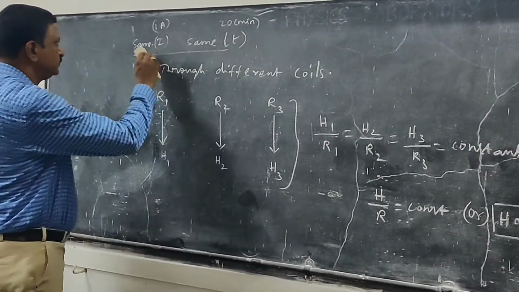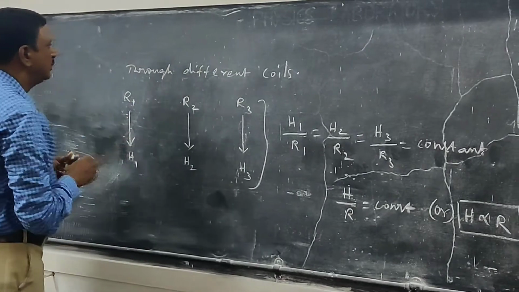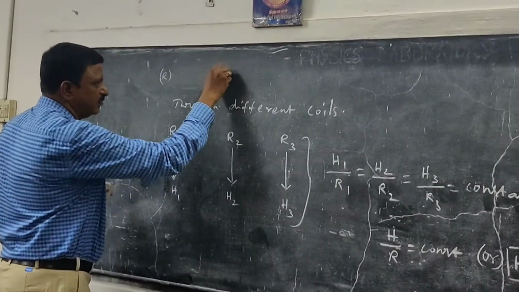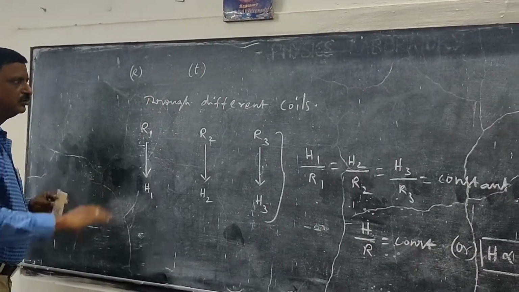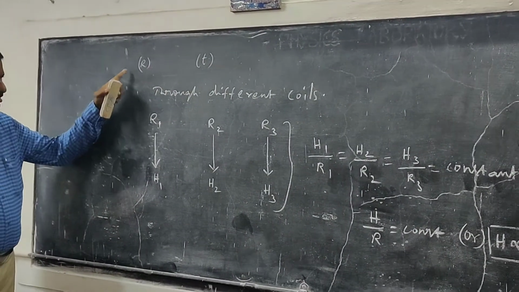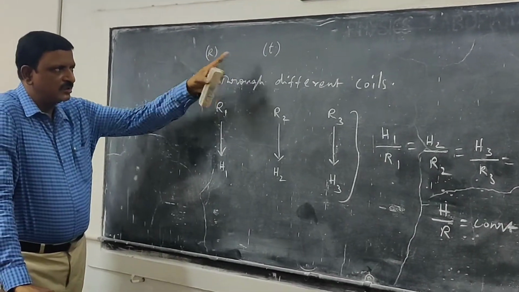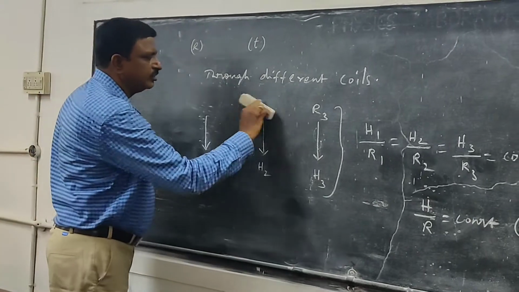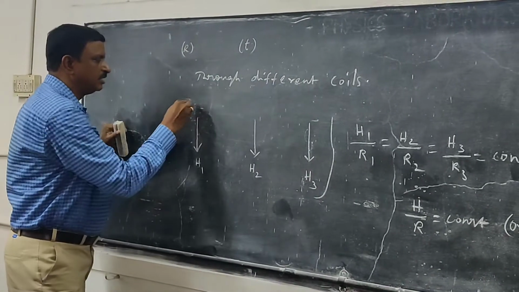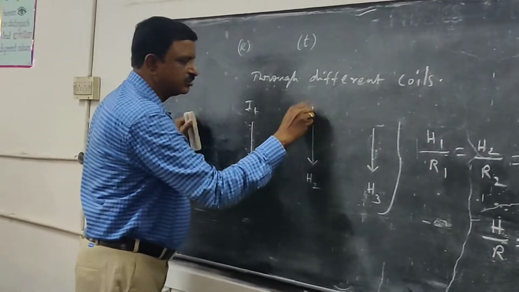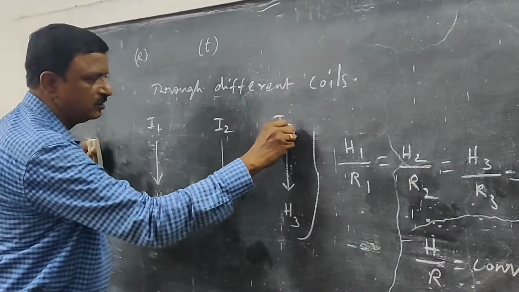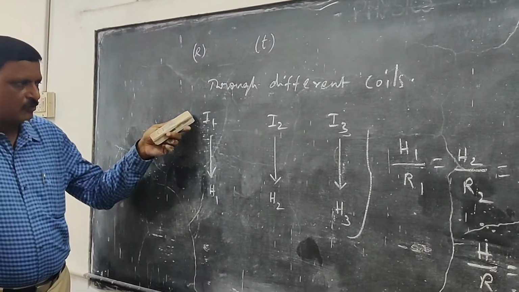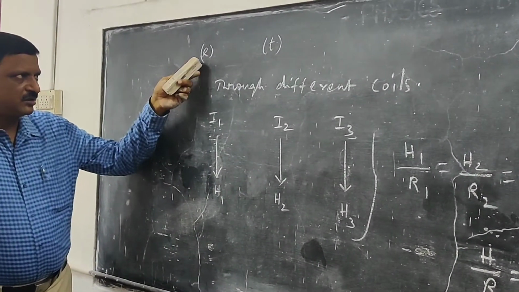Then the second one, he is going to keep the coil the same and the time the same. He is not going to change the resistance of the coil and the time of flow of current. He is going to vary the amount of current which is going to be passed through the coils. We are going to pass a current of 1 ampere through a coil of resistance R for a time interval of t seconds.